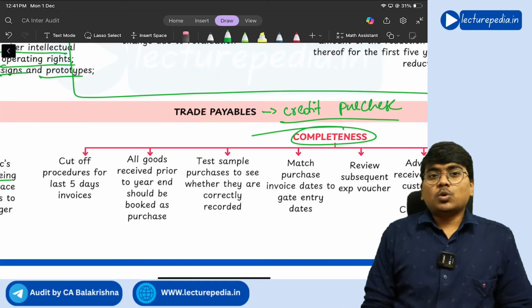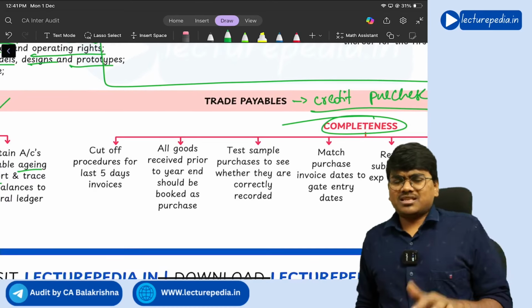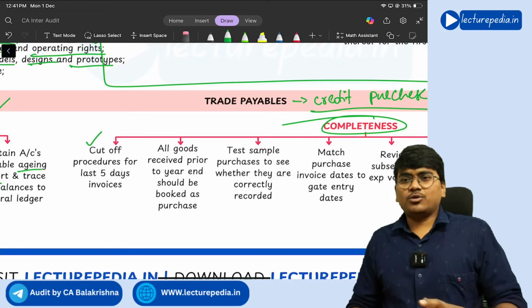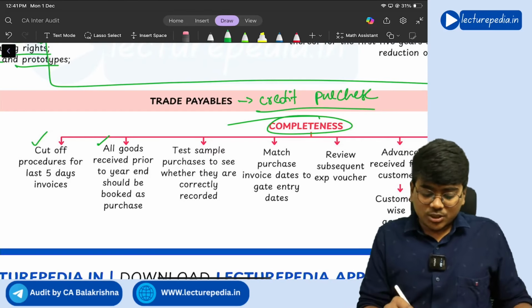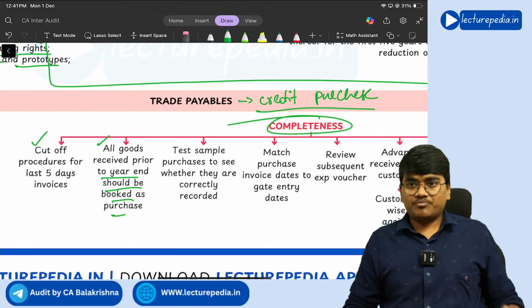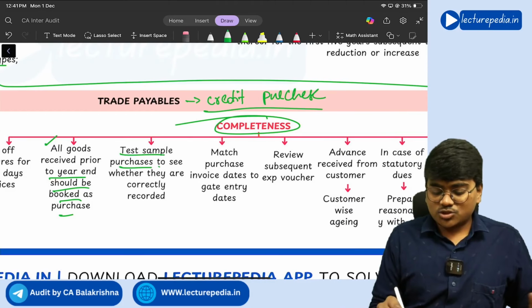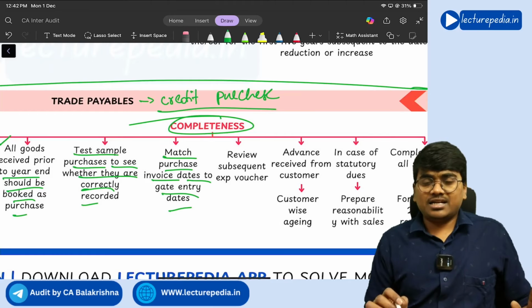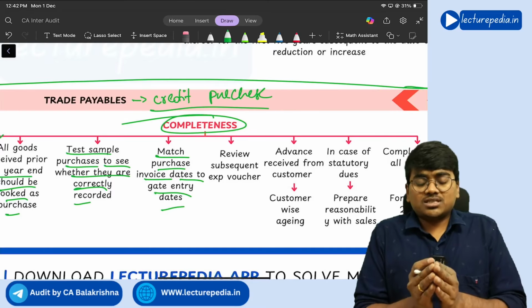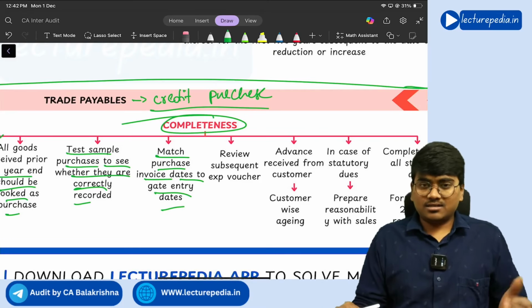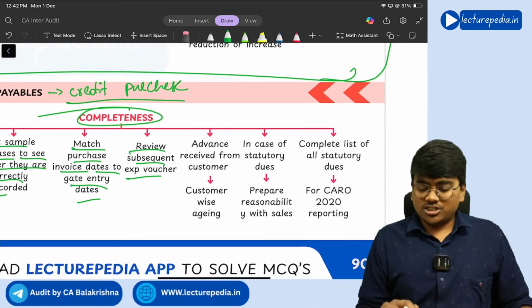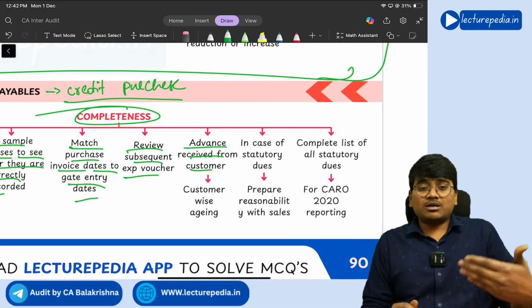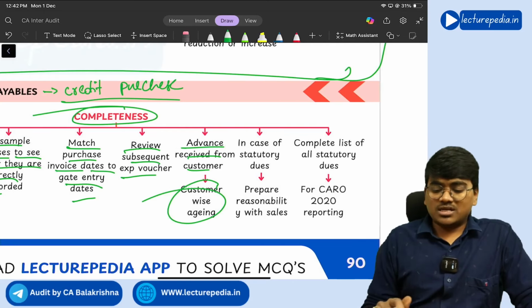Next, with respect to completeness of trade payables, the same procedures that we have seen for completeness of trade receivables. Okay, cut off procedure for the last 5 days invoices. All goods received prior to year end should be booked as purchases, right? Next, test sample purchases to see whether they are correctly recorded or not. Match purchase invoice dates to gate entry dates, because only those purchases that are made in the current year should be recorded in the current year. That's why. Next, review subsequent expenditure vouchers, advance received from the customer. See, if any of your customers gives you advance, that also becomes trade payable, right? So customer wise aging you need to perform.